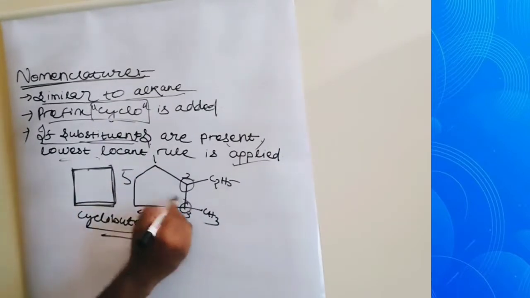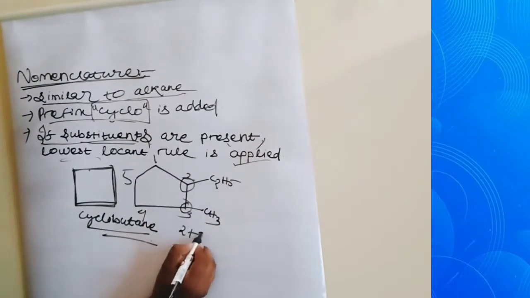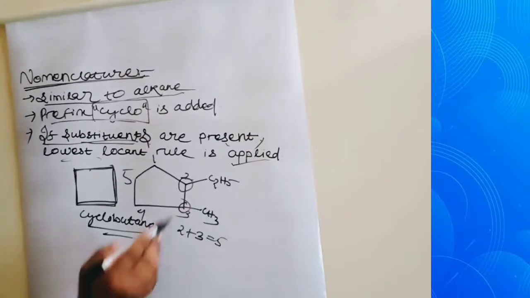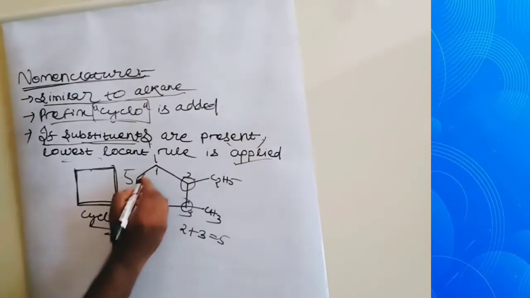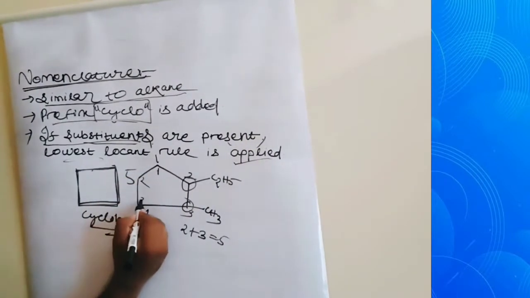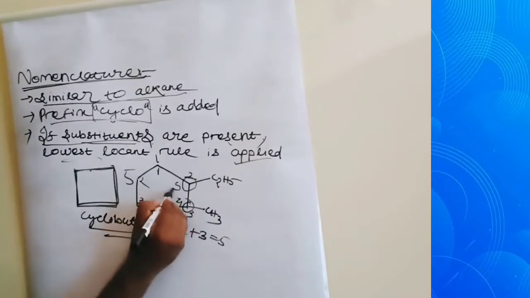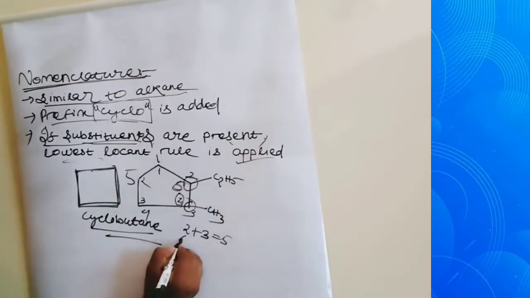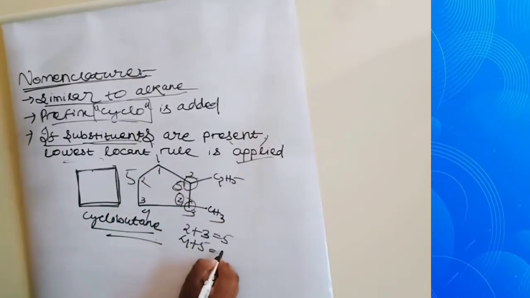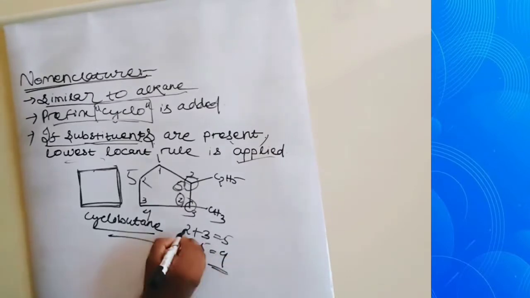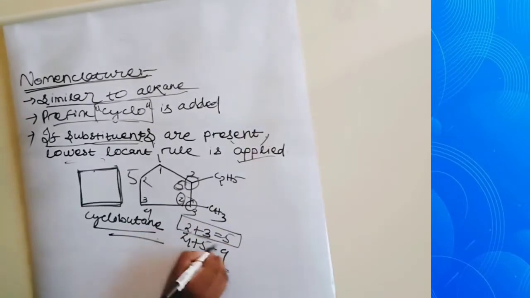This position and this position, 2 plus 3 is equal to 5. And if we start numbering in this direction, see 4 and 5, 4 plus 5 is equal to 9. Lowest locant rule is this.